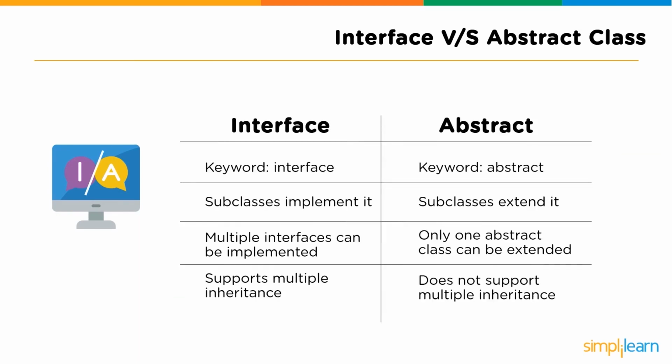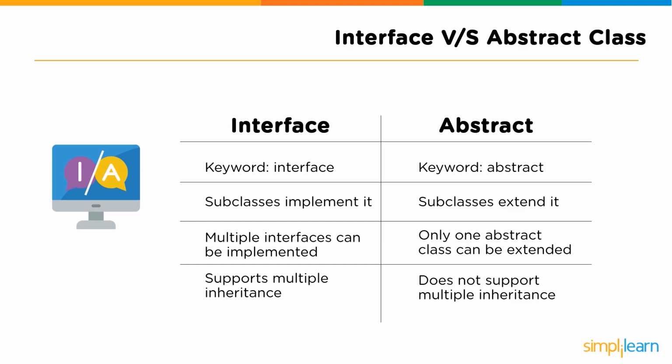So the first difference between the both is the keyword. When we declare an interface, we use the keyword interface. On the other hand, when we declare an abstract class, we use the keyword abstract. Followed by that, the second difference is when you use an interface, the subclasses implement the interface, while when you use abstract classes, the subclasses extend an abstract class and inherit the properties